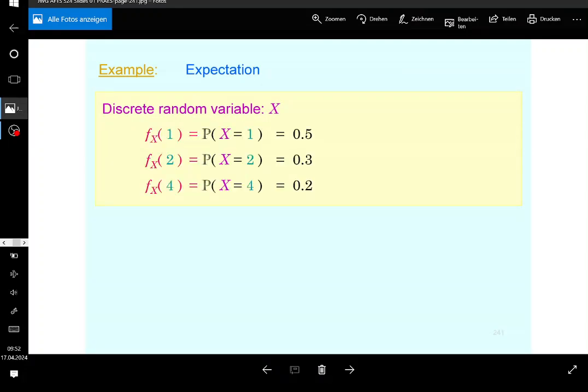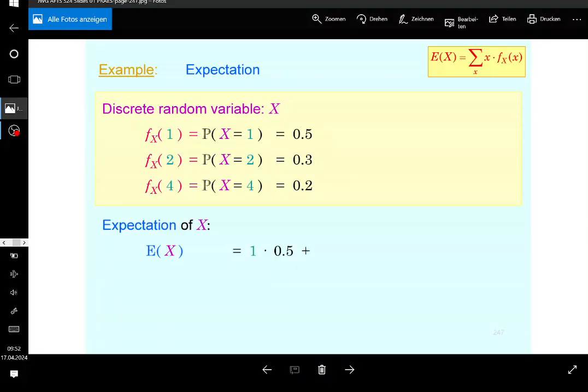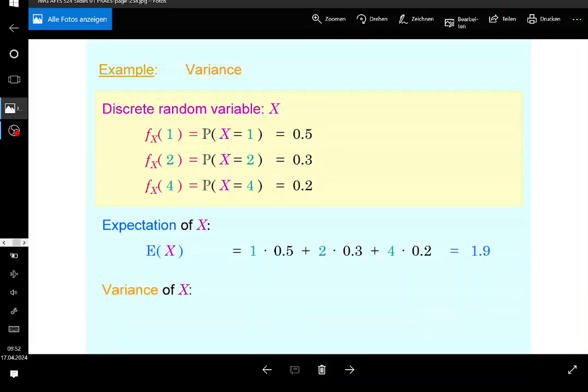This was the probability mass function of the discrete random variable. The expectation is the weighted sum of its realizations weighted by the probability mass function. So you take 1 times the probability of 1 plus 2 times the probability of 2 plus 4 times the probability of 4. Now, if I'm not mistaken, guys, I got 1.9 for the expectation of this random variable, and the variance is going to be computed accordingly.